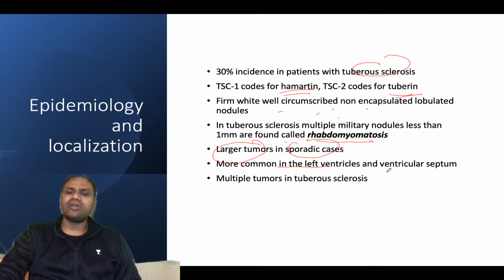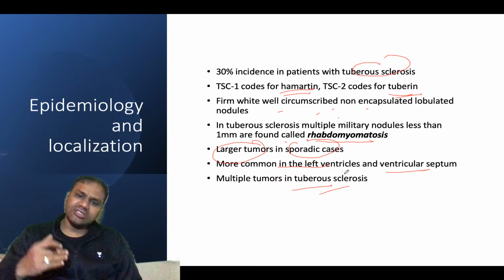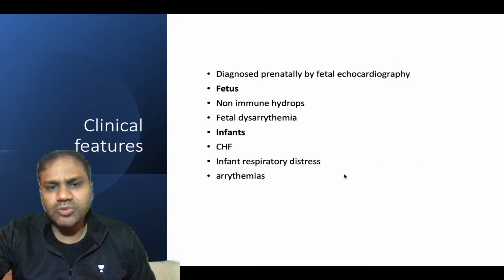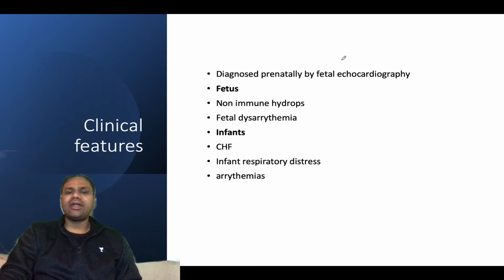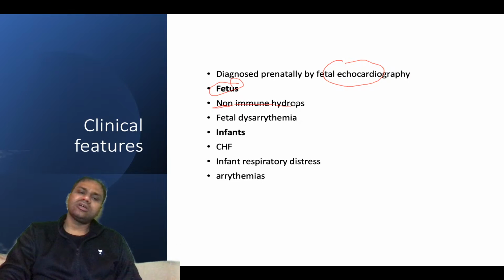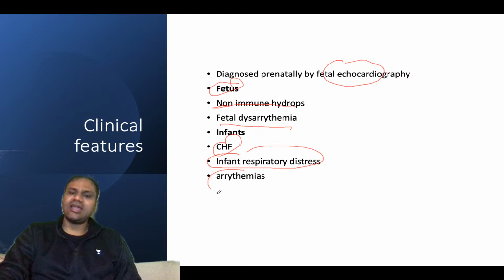Most common in the left ventricle and ventricular septum. In tuberous sclerosis there will be multiple tumors; in sporadic cases there will be a single but large one. Diagnosis can be done prenatally by fetal echocardiography. In the fetus, the major clinical pictures you will see are non-immune hydrops and fetal dysrhythmias. In infants you see congestive heart failure, respiratory distress and arrhythmias.